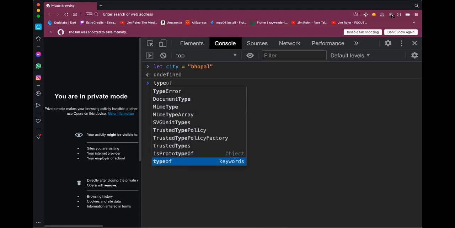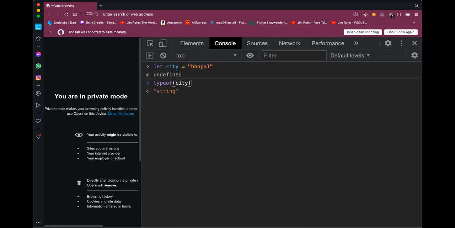So if I look at the type of the city, this is a string type. Now if I change city equal to, instead of Bhopal, Indore, the value of the city gets changed.